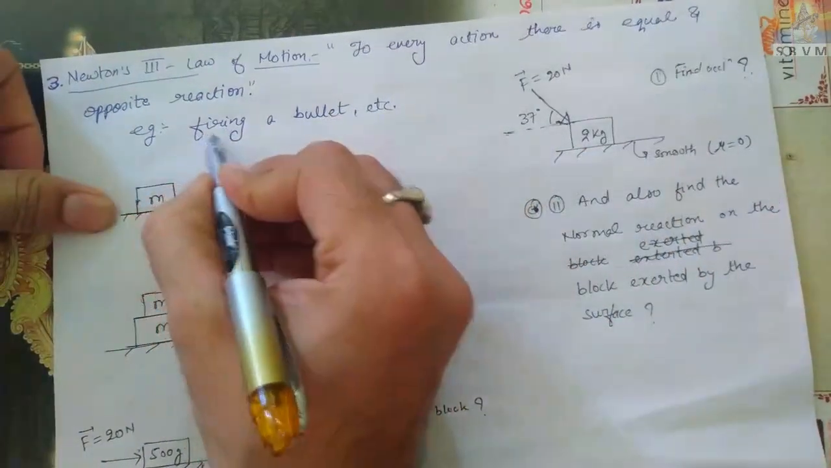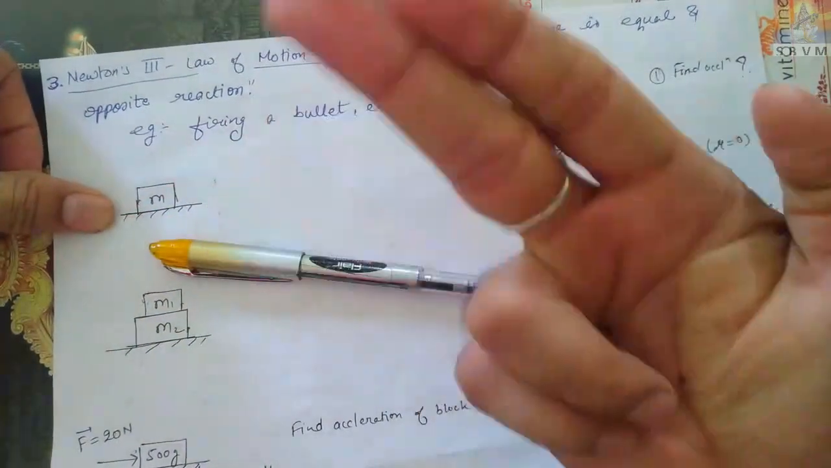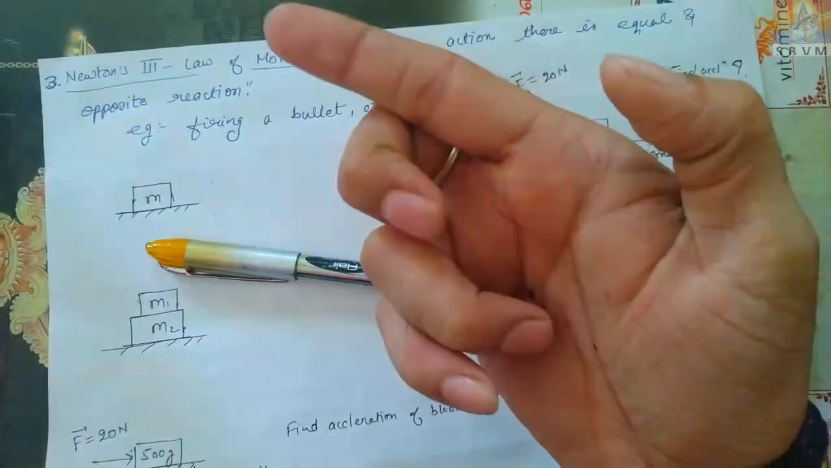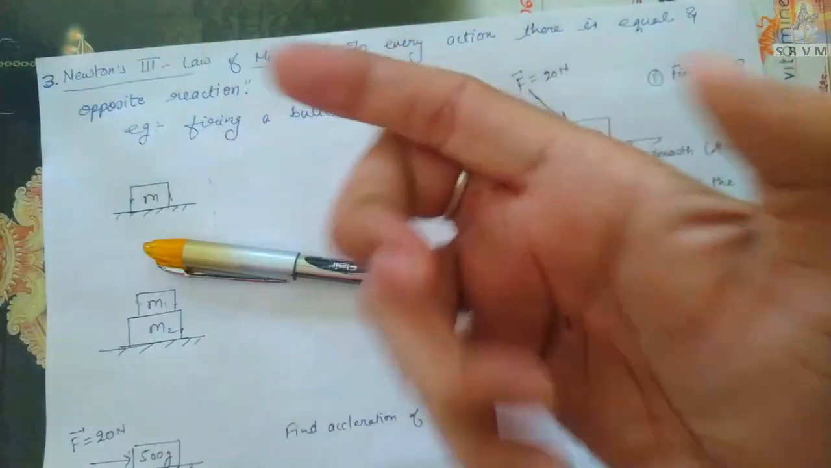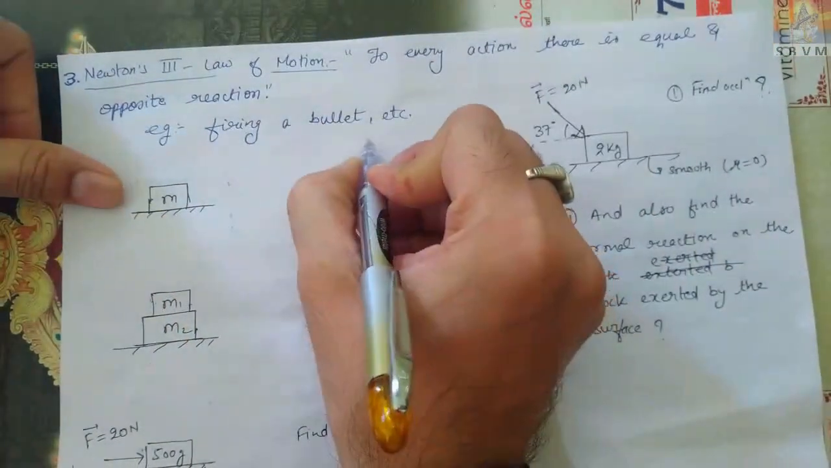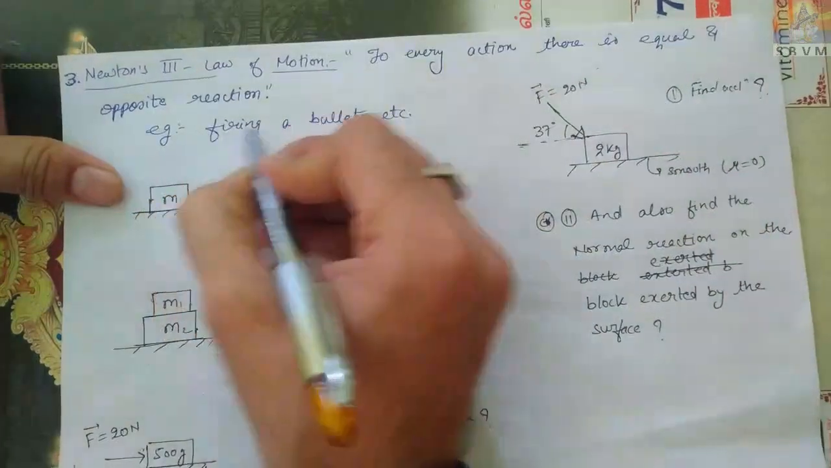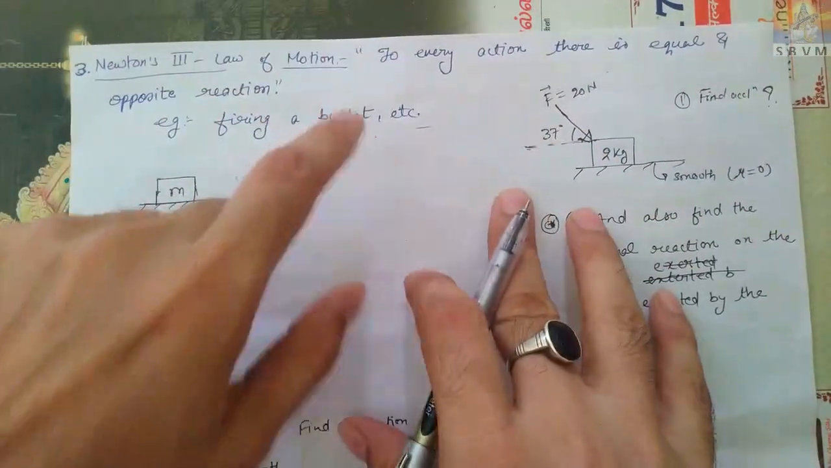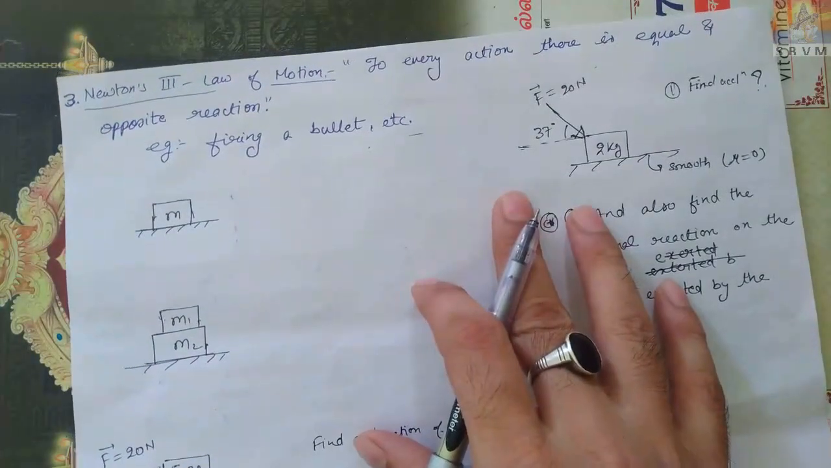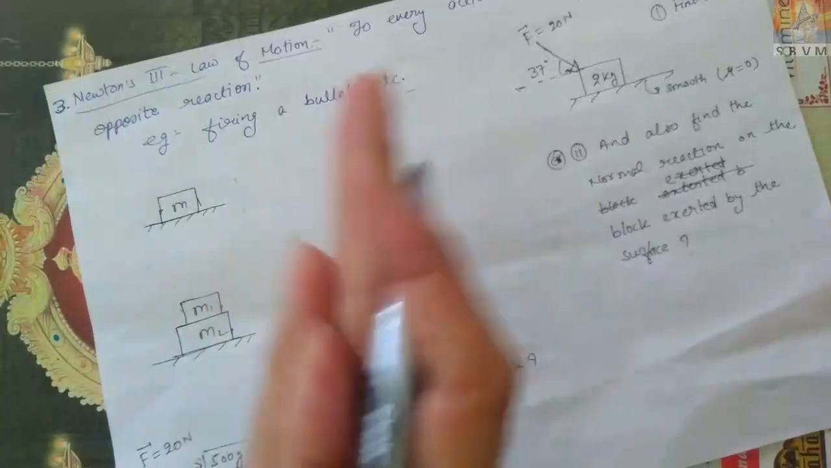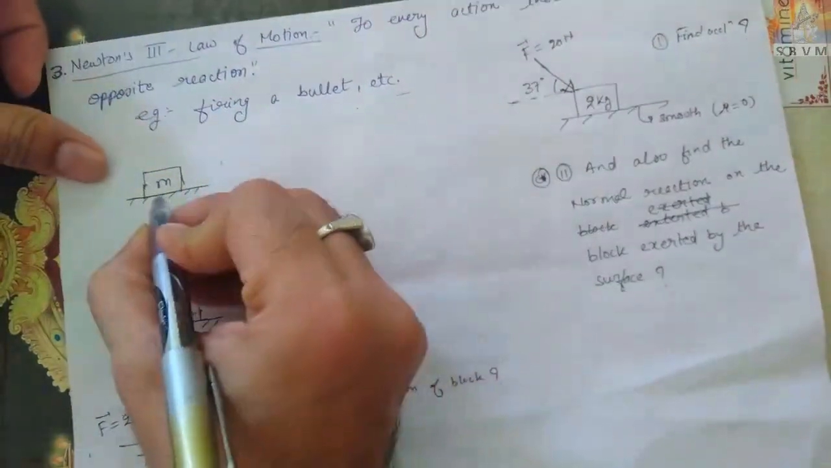Like the firing of a bullet. The bullet is fired like this. The bullet comes out, but you also feel a jerk in your hand. So that is the best example of Newton's third law. To every action there is an equal and opposite reaction. Here no formula will be coming, simply this line. But the application of this will be used. So let us utilize all these things on the numericals.